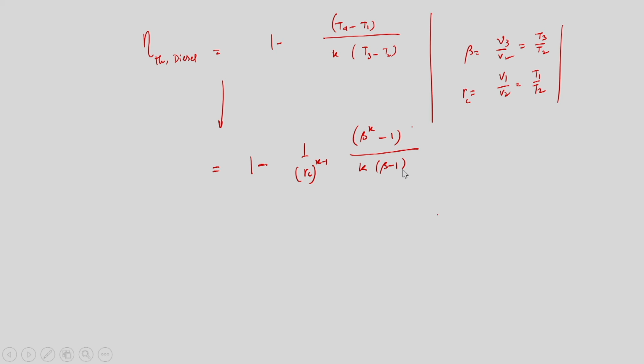So this is very important. This is the eta thermal of the diesel cycle. Here K is equal to Cp by Cv, beta is the cut-off ratio, and RC is the compression ratio.